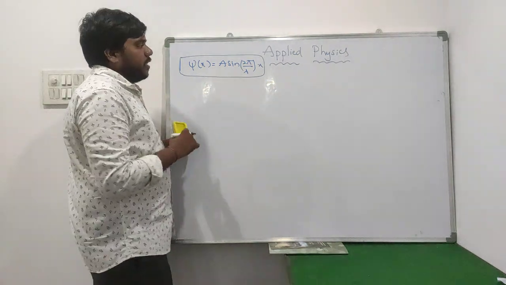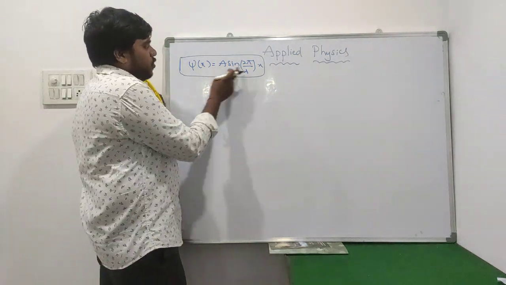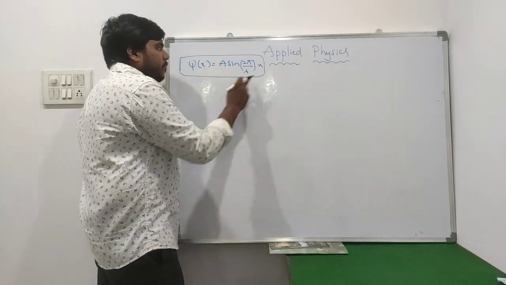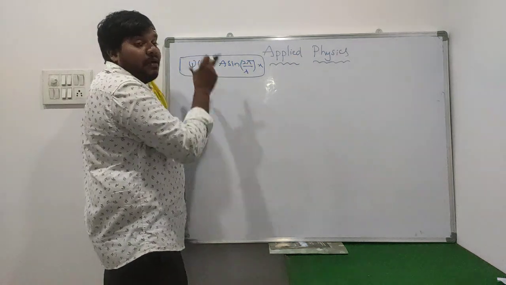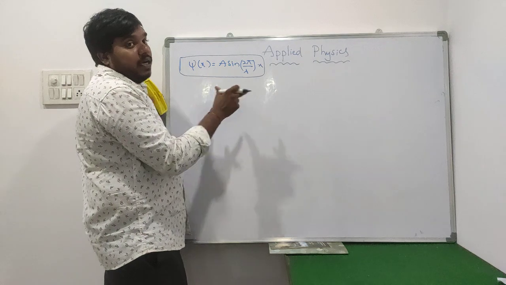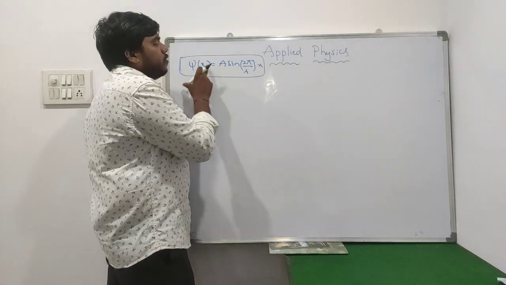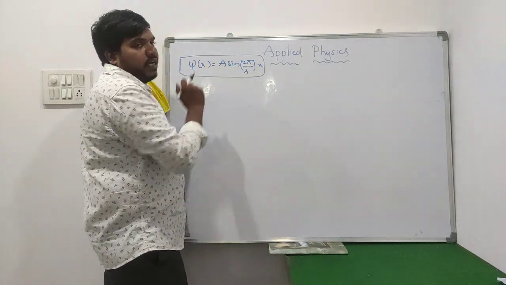Psi of x equals a sine 2 pi by lambda into x. There is no time variable here. Why? Because it is a time independent wave equation, the Schrodinger time independent wave equation, so we don't have any time variables here.